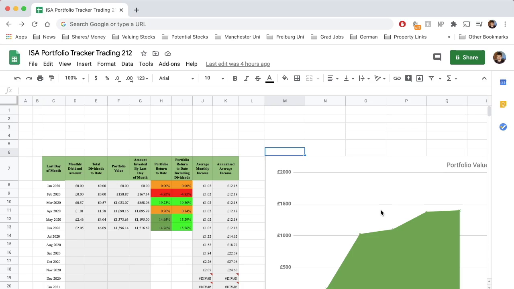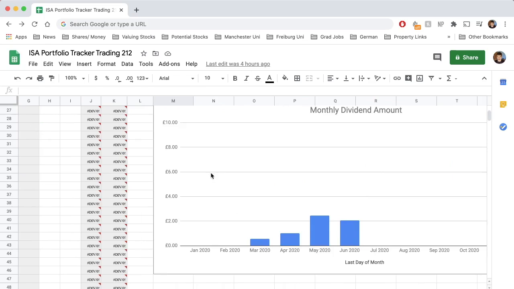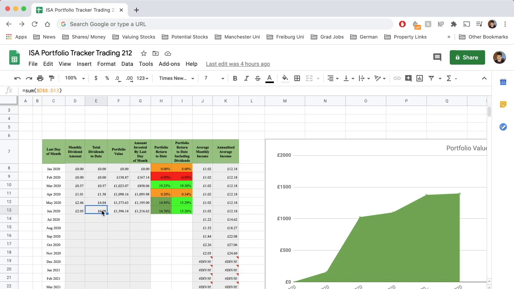Okay, so just looking at my portfolio here, as you can see, in this section over here, we've got the monthly dividend amount. So that's slowly, it hasn't increased actually upon last month, but the trend is there, which is nice, as we can see in this graph, which I've made here. So far, since I started investing in February of 2020 in this account anyway, I've made £6.09 in dividends, which is pretty nice.